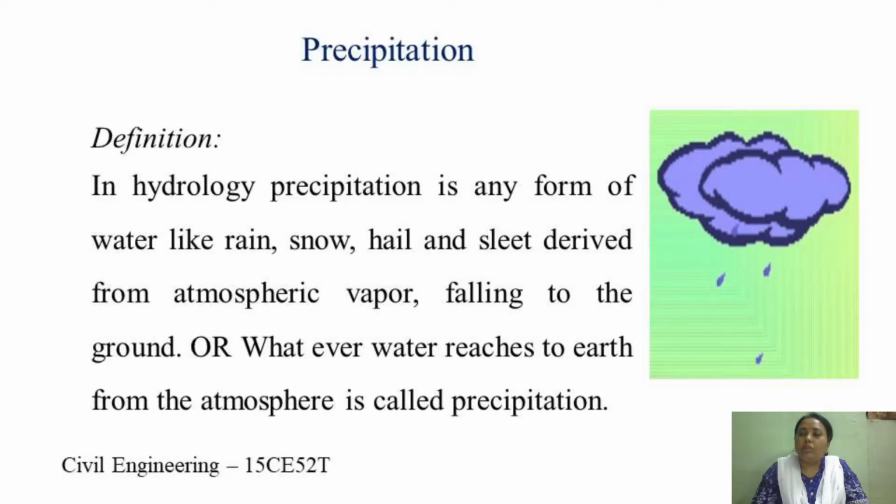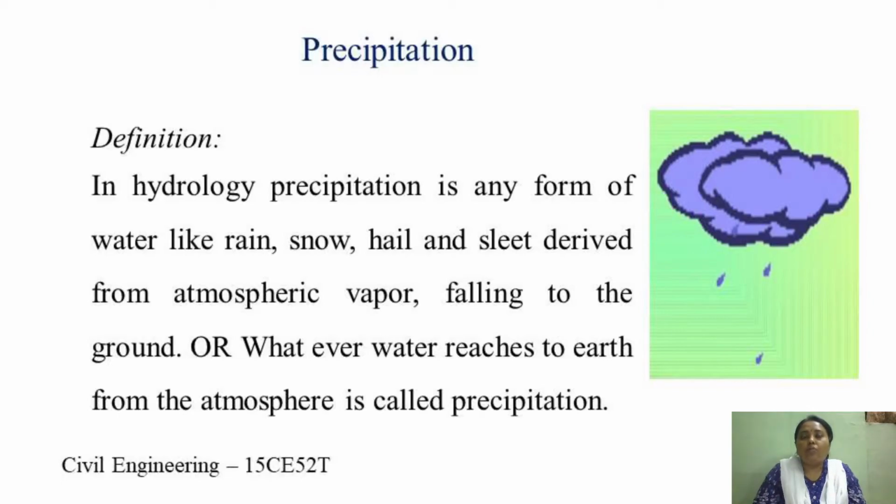Water that may fall on the ground in any of these forms, we call it precipitation. Or in more general terms, whatever water reaches the earth from the atmosphere, we call it precipitation. It is nothing but the falling of water from the sky in different forms.